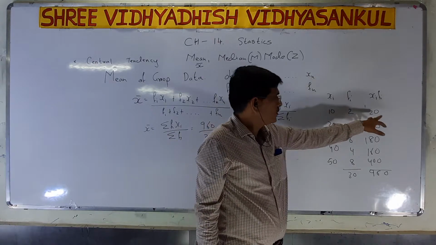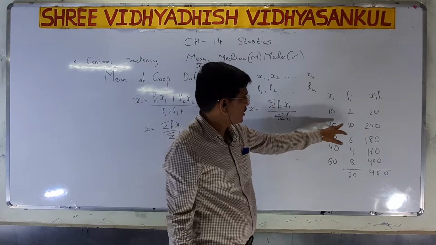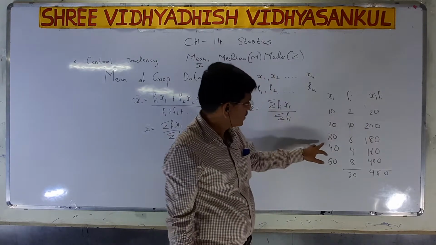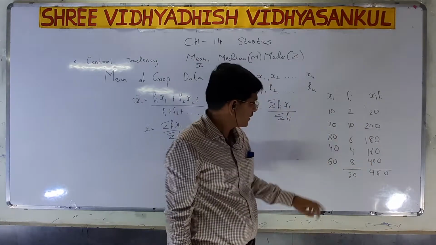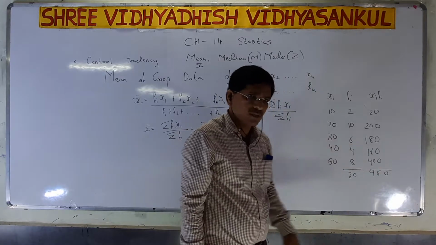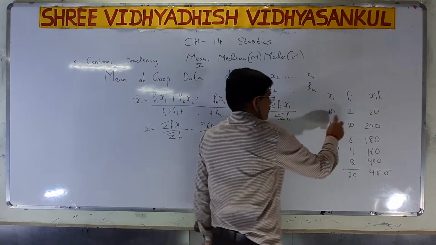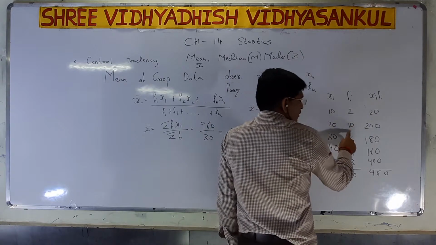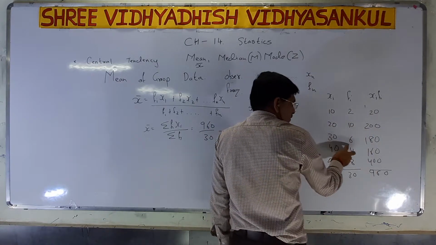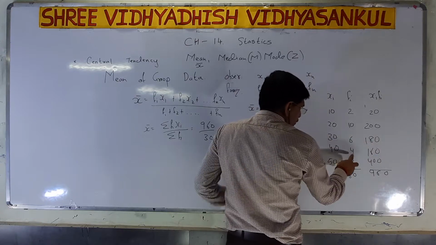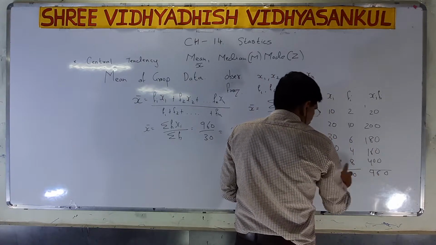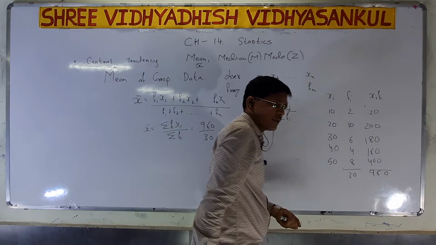10 into 2, that is 20. 20 into 10, that is 200. 30 into 6, that is 180. 40 into 4, that is 160. 50 into 8, that is 400. If you see, 10 into 2 is 20, 20 into 10 is 200, 30 into 6 is 180, 40 into 4 is 160, 50 into 8 is 400.